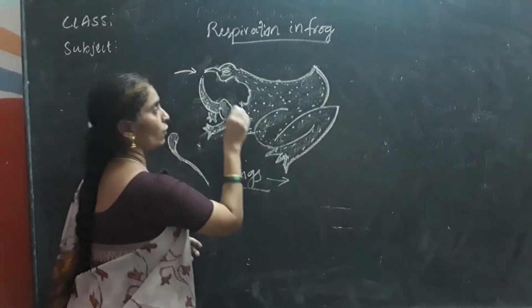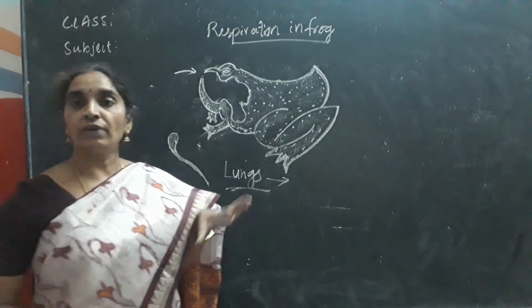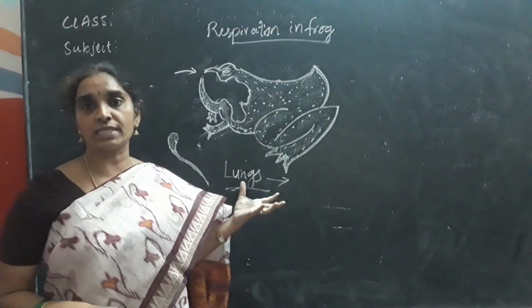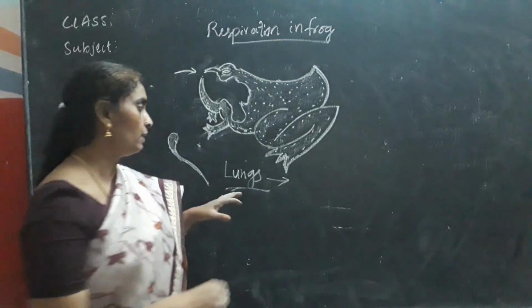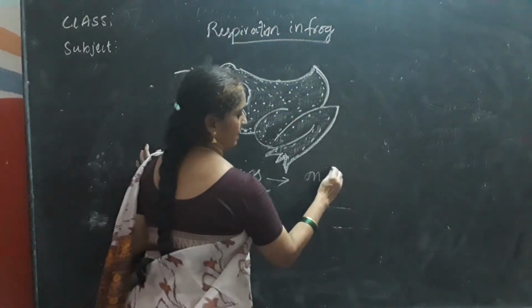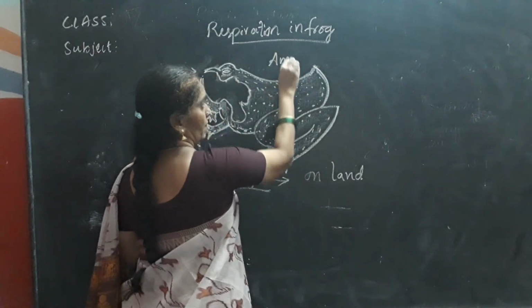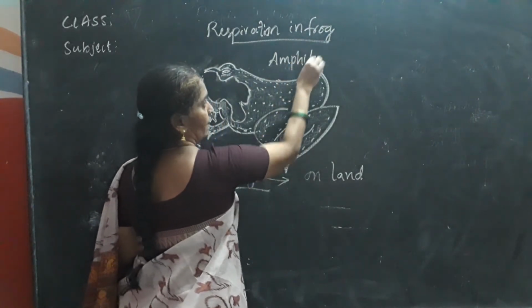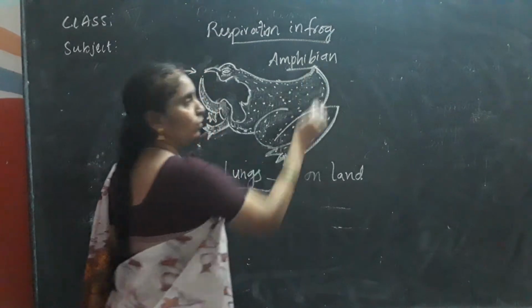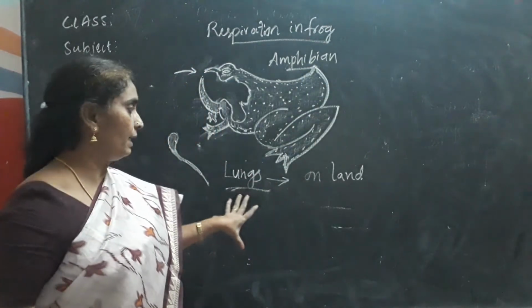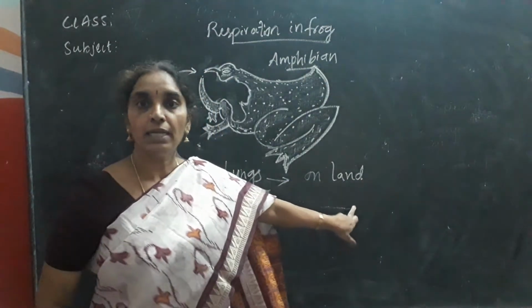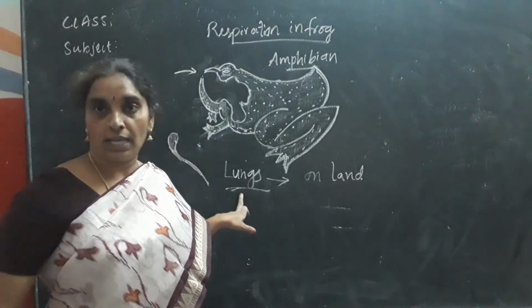Normally the frog uses the lungs when it is outside the water, that is on land. It respires with its lungs on land. It is an amphibian animal. You know that frog is an amphibian where it lives both in water and on land. So when it is on land, it respires with the help of lungs.